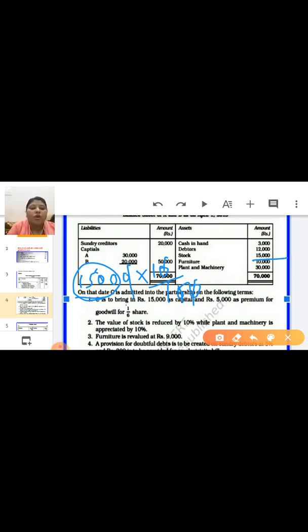So here stock is decreased by 1500. So 1500 write down debit side. The next thing is plant and machinery is appreciated by 10%. Appreciation means increased. So 10% increase. Now look at the old value of plant and machinery. The old value is 30,000. Now calculate 30,000 into 10/100. It is 3,000. So here increase in asset. Increase in asset write down credit side.